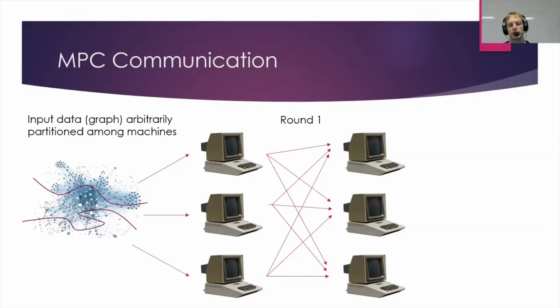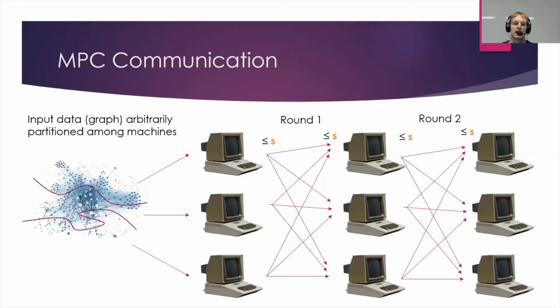And the restriction on communication here is also given by the space bound S. Because our space bound is S, we can't send or receive more than S total information in any communication round. And then we can do some more computation, and then we have another communication round. Again, our space bound S is the limiting factor for communication.